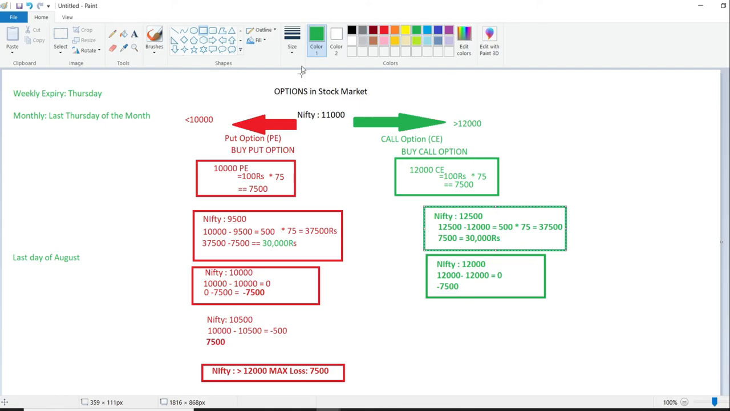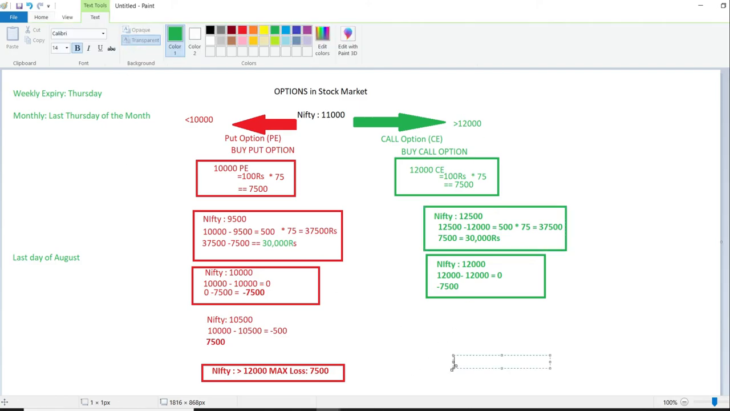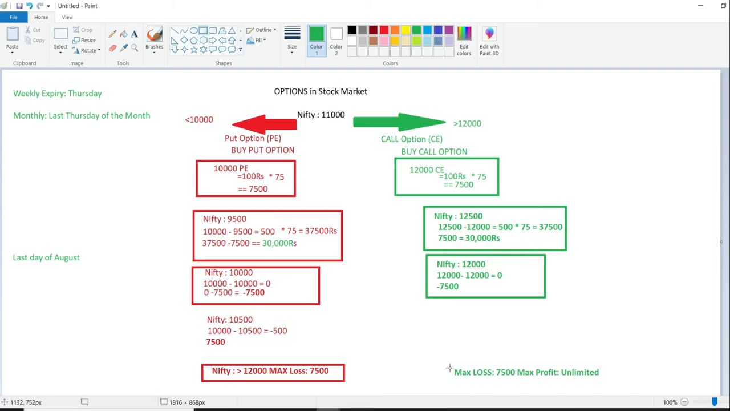Okay, so in this case also, the max loss would be 7,500 and max profit would be unlimited in both the cases. Understood? I think so. I will just summarize once.